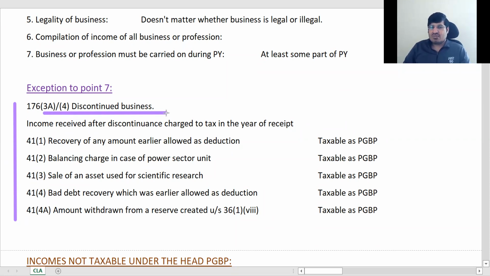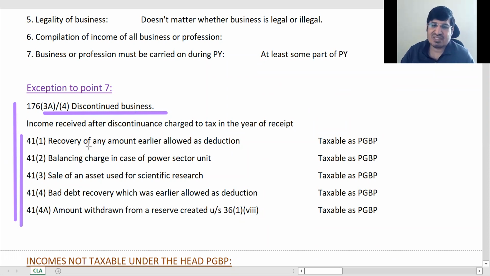today, certain things from my business I'll receive in future periods also, right? If I closed the business today, I will not get all the pending income today. There will be some receivables and all that. It's possible that I get it in the next year or the year after, when the business is no longer there. In that case it is taxable as PGBP for discontinued business. Point 7 will not hold good for discontinued business.